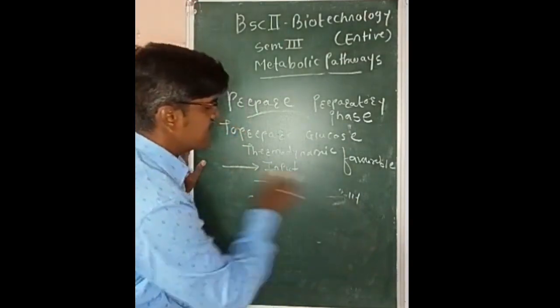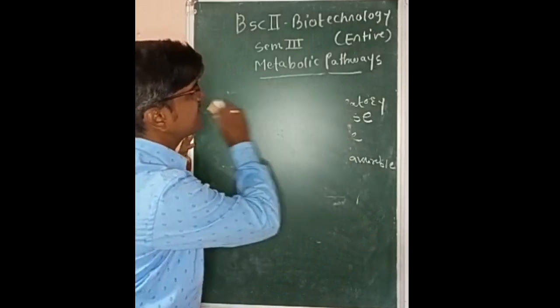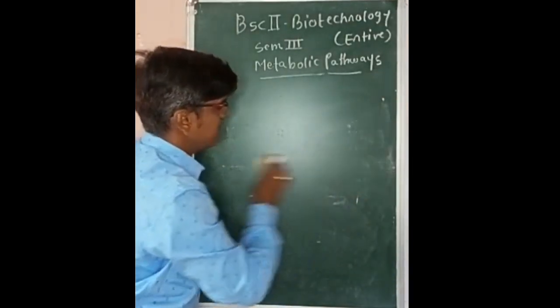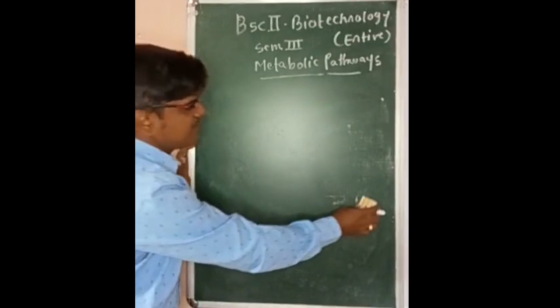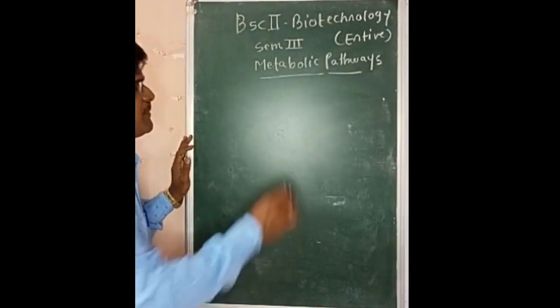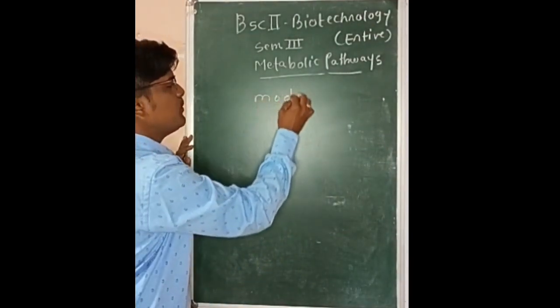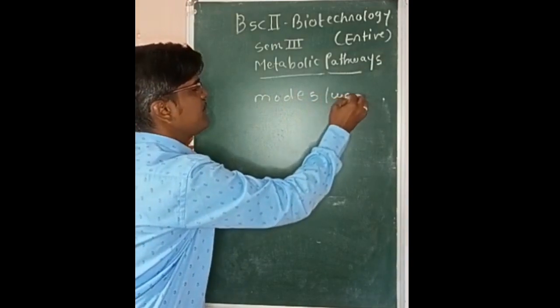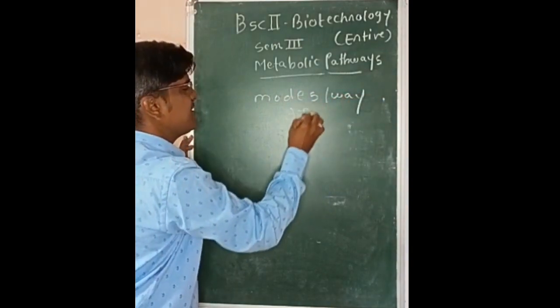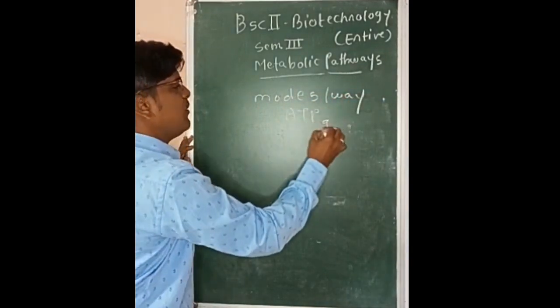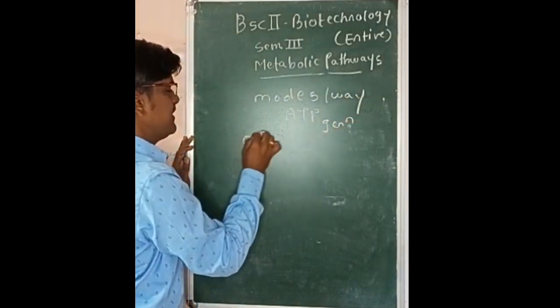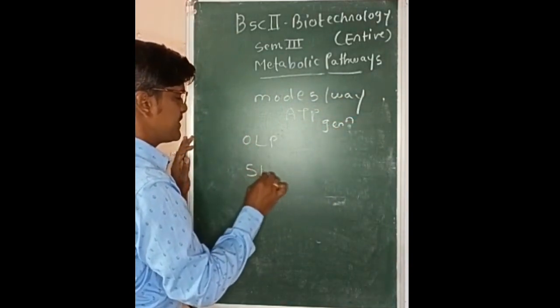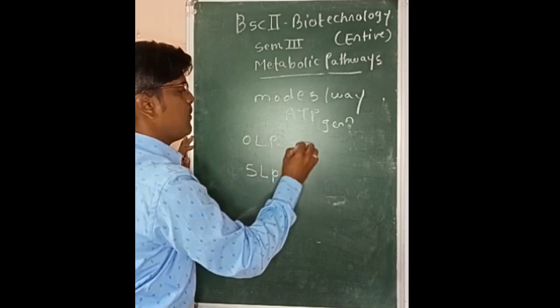The release of energy in the form of ATP is studied in a separate topic in metabolic pathways, different modes of ATP generation. In different modes of ATP generation, there are two modes or ways by which ATP is generated. One is called oxidative level phosphorylation and the other is called substrate level phosphorylation.